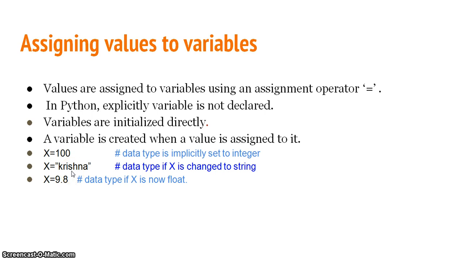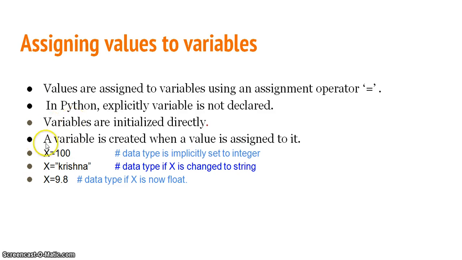See, look here, in the case of C, C++, Java, whenever we want to use a variable, first of all we have to declare it using a data type. For example, int space x semicolon. Like this you will declare a variable if you want to use x as a variable. This declaration specifies that x is of integer data type and x will store values of integer data type only. But in the case of Python, such explicit declaration is not required.